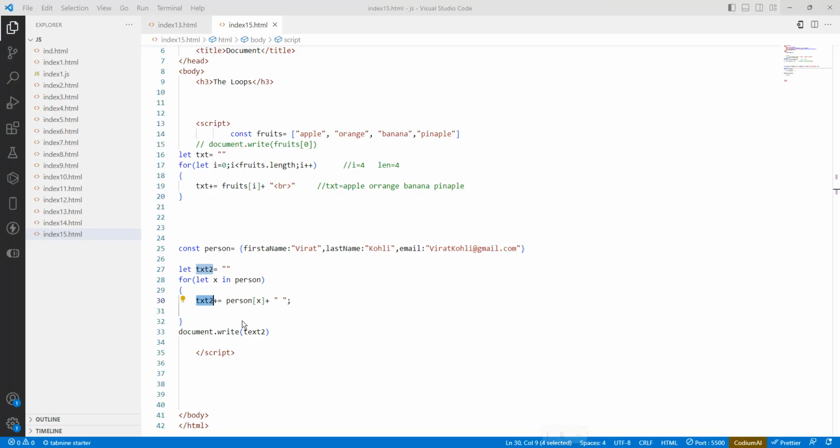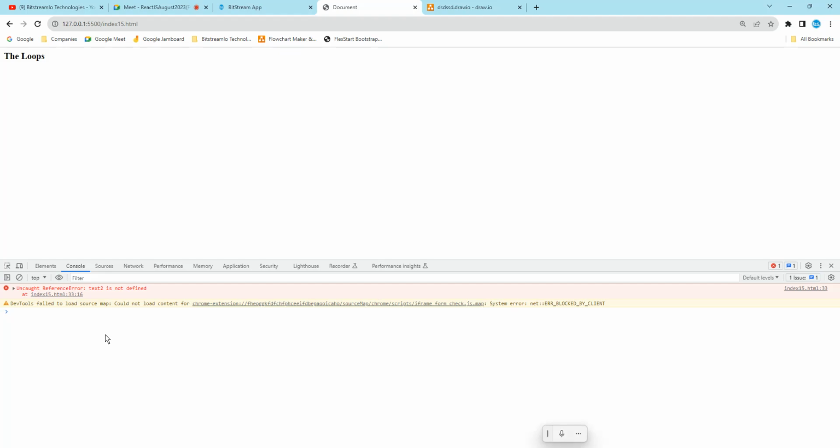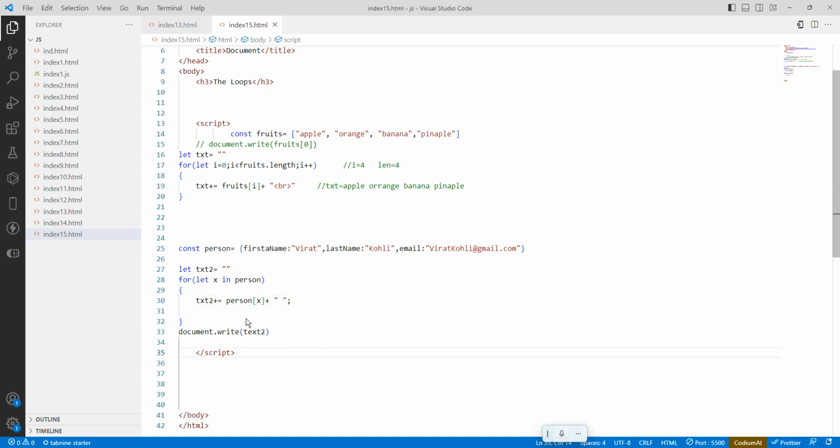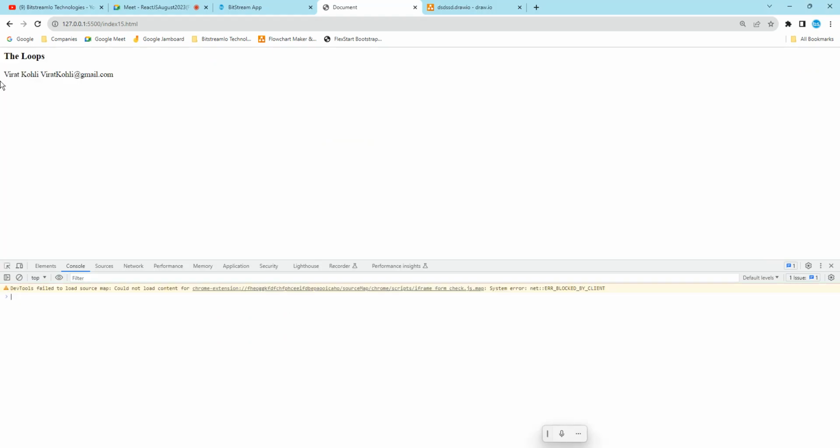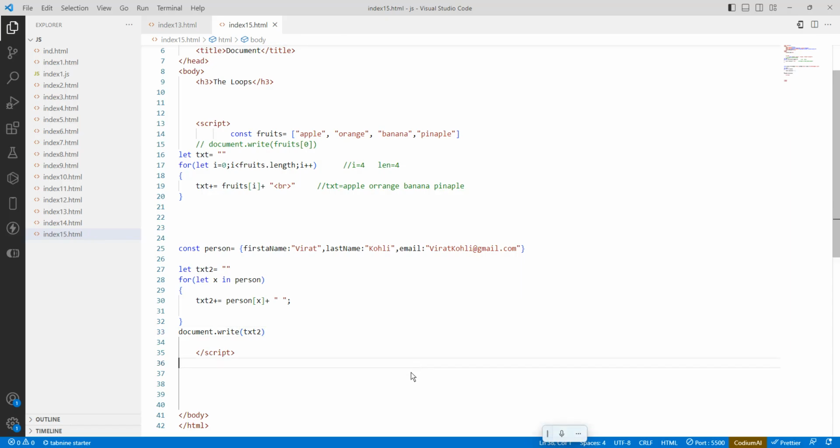What is the mistake? We defined let txt2, correct. So everything is correct, so what is the mistake? Sorry, yeah, txt2. See here what I have done. I have defined txt2, but I am using txt. Now with txt2, save it, run it. So we get Virat Kohli at gmail.com. So how is the loop running here?